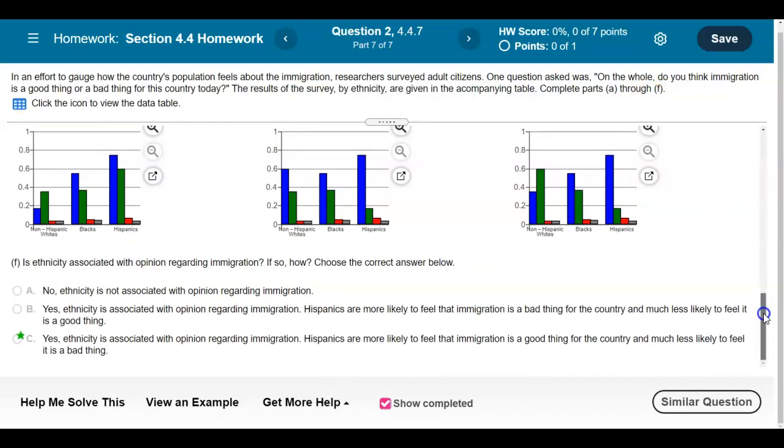And then lastly, it says, is ethnicity associated with opinion regarding immigration? And if so, how? Well, yes, ethnicity is associated with opinion regarding immigration. Hispanics are more likely to feel that immigration is a good thing for the country and much less likely to feel that it is a bad thing.